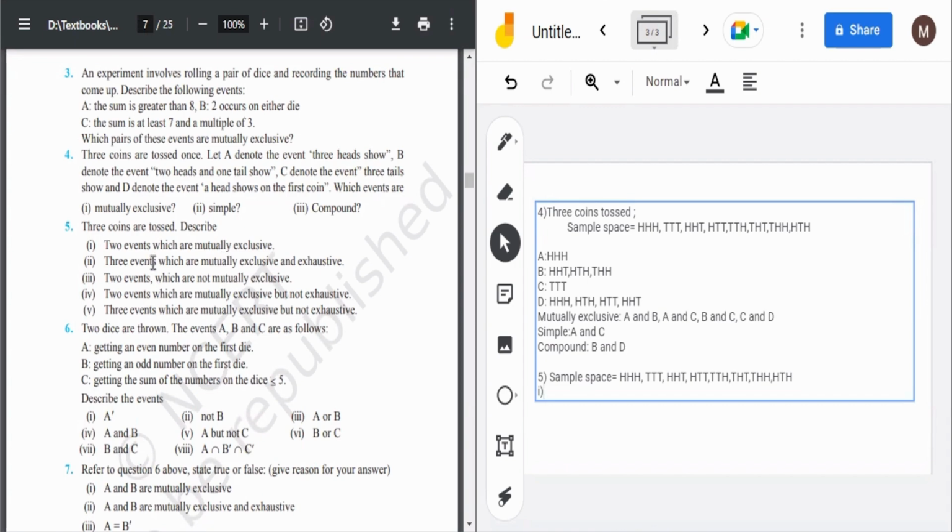Simple. Then two events which are mutually exclusive and exhaustive. Now, what is mutually exclusive and exhaustive? First thing, they should not collide, and secondly, they should cover the entire sample space.